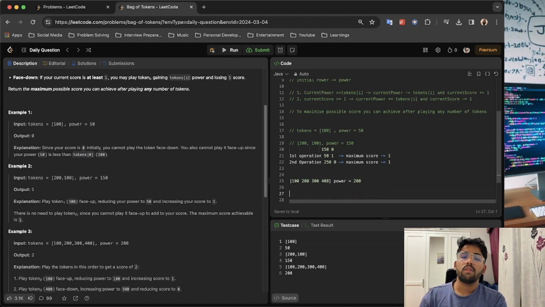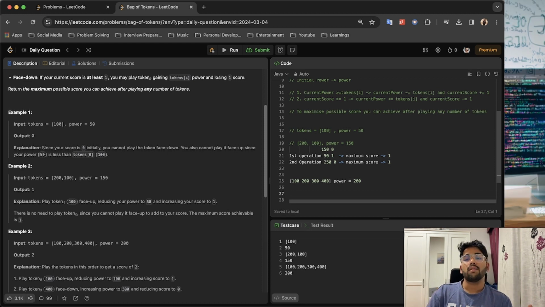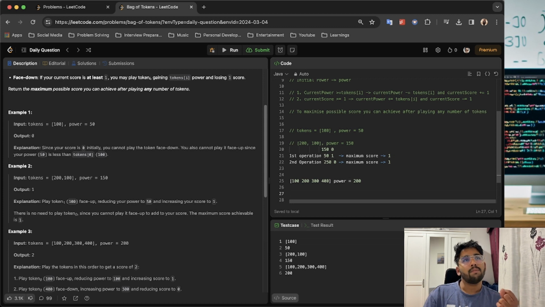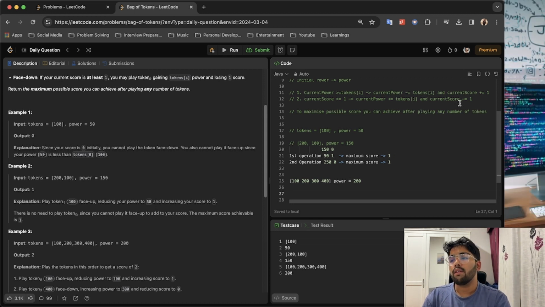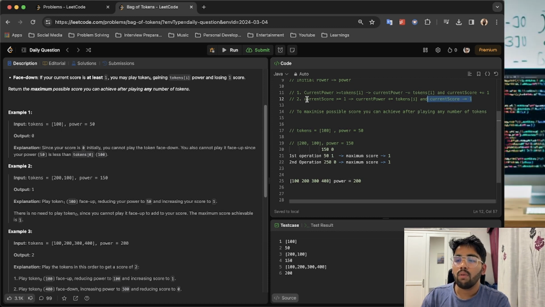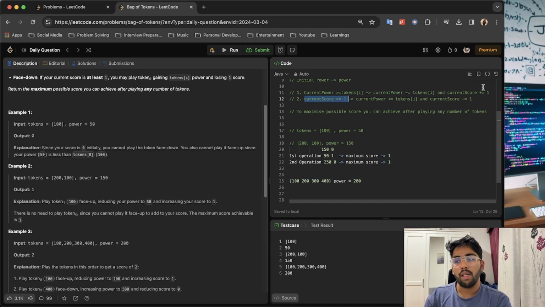So as the question says, the idea is to maximize the score. If you want to maximize the score, we don't want this score to reach 0, but we are fine to go with this condition, because whenever we are going with the second condition, if the current score is greater than or equal to 1, then obviously we are increasing power, but we are decreasing the score.